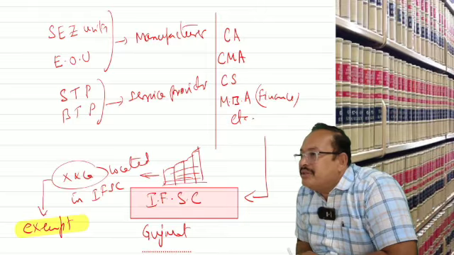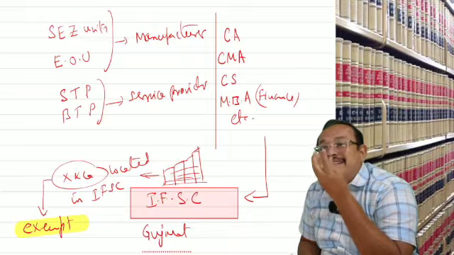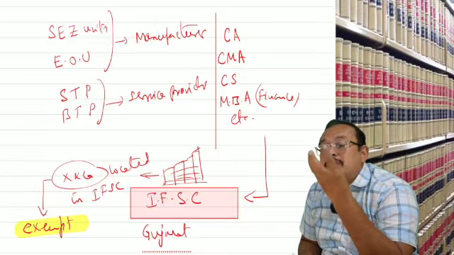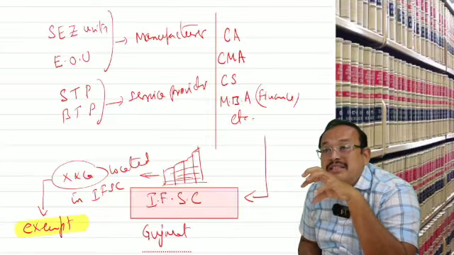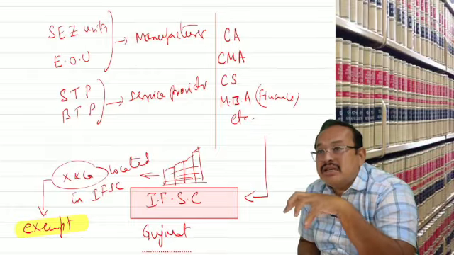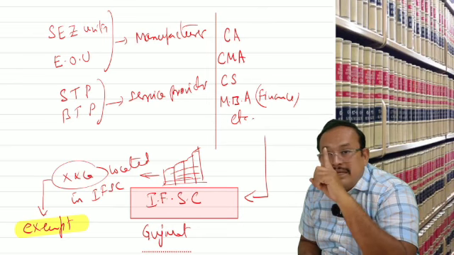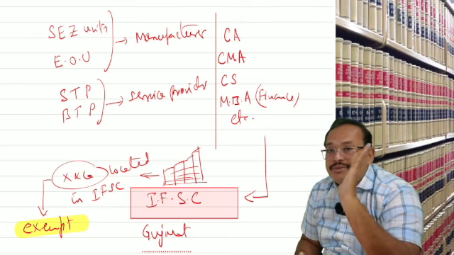Get my point, sir? Financial professionals who are getting the license to open a particular office within the zone of IFSC, International Financial Service Center. Only one place is there today in India, in the state of Gujarat. A big building it is.